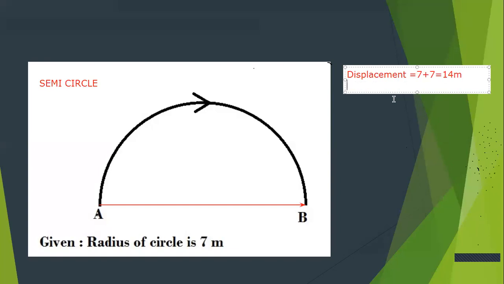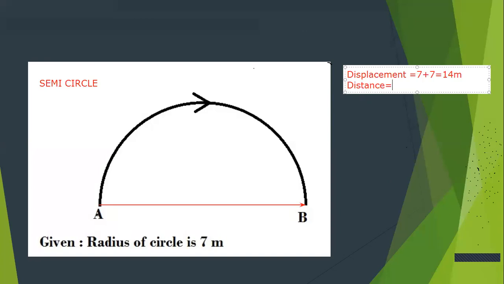Now we will talk about distance. Distance is tricky. Now the object is moving from A to B on that circular track. What is that circular track? That's a semicircle, so that is part of the circumference of the circle. Okay, I'm so sorry, I was a little disturbed. Now let's talk about distance. Distance is nothing but the circumference of the circle.